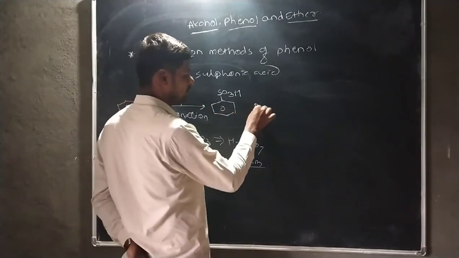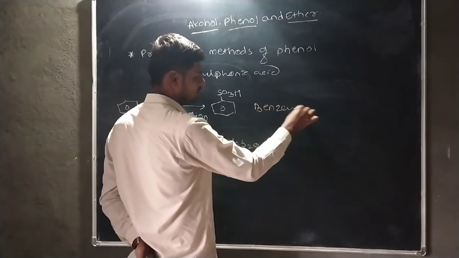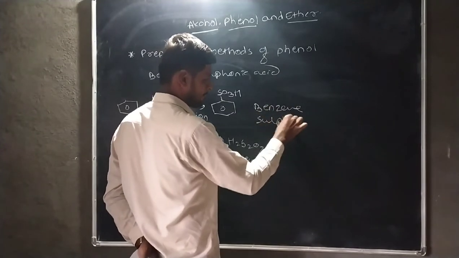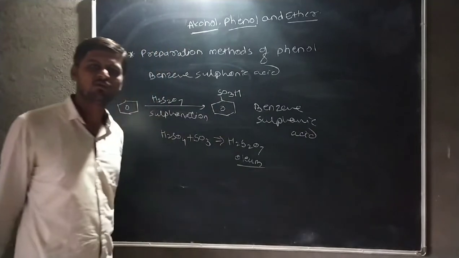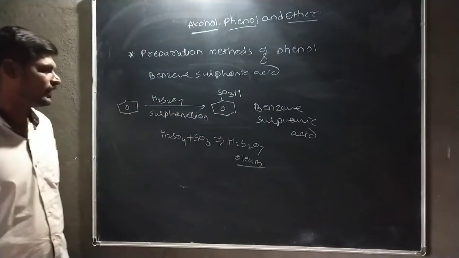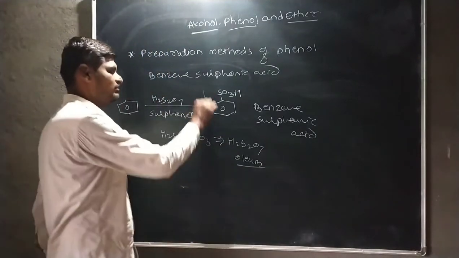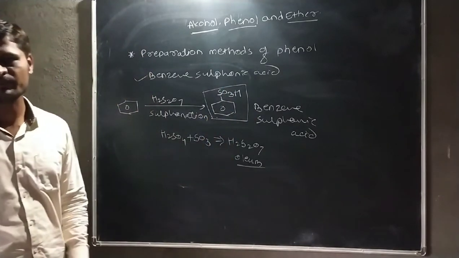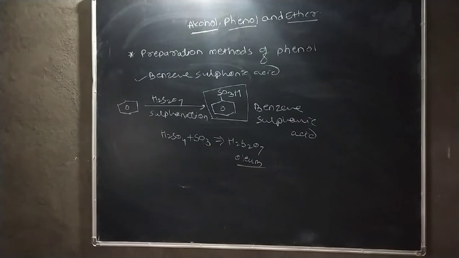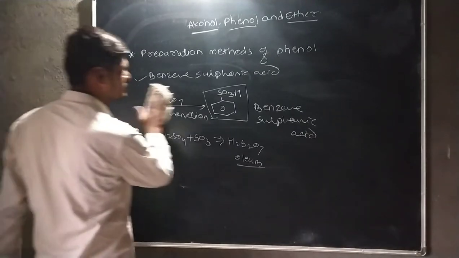Then it forms a benzene sulfonic acid. Okay. Then this benzene sulfonic acid is used for the preparation of phenol. Here, firstly, we consider the benzene sulfonic acid.